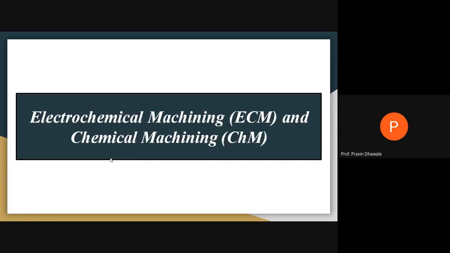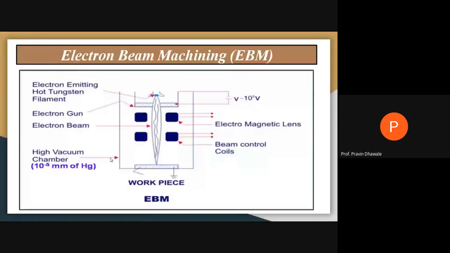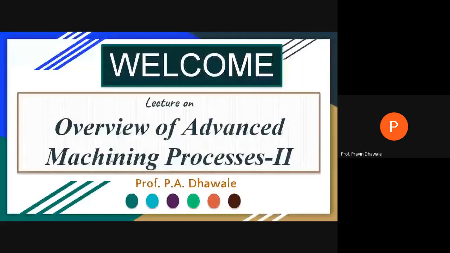In this way, in today's lecture, we have covered the overview of all the non-conventional machining processes we have to study under this subject, that is, non-conventional machining. This is the first chapter we have covered up till now.